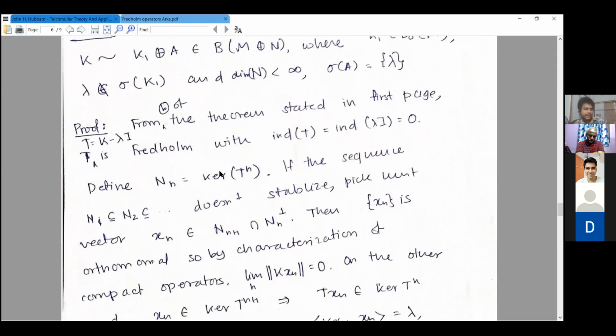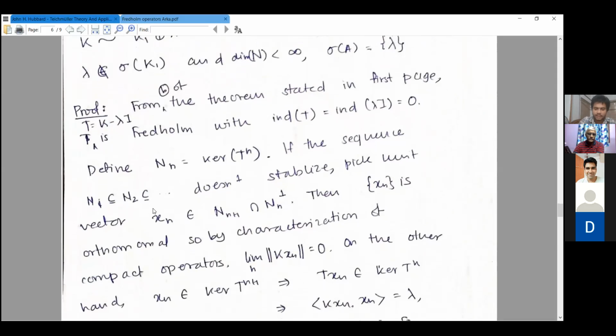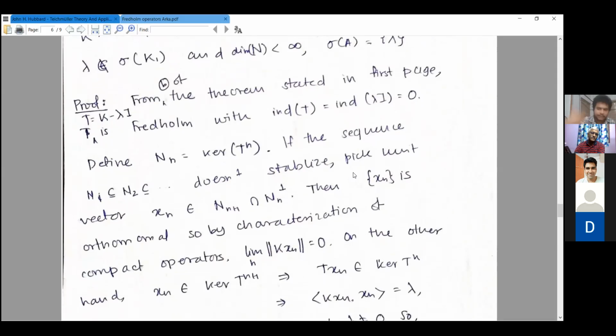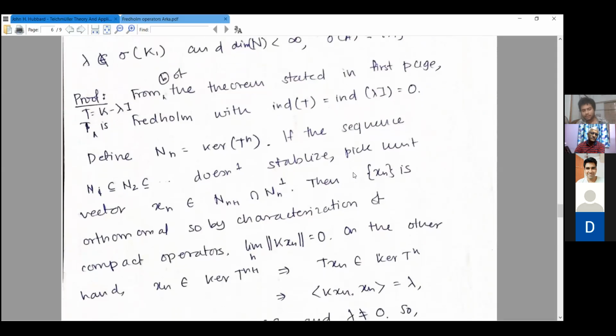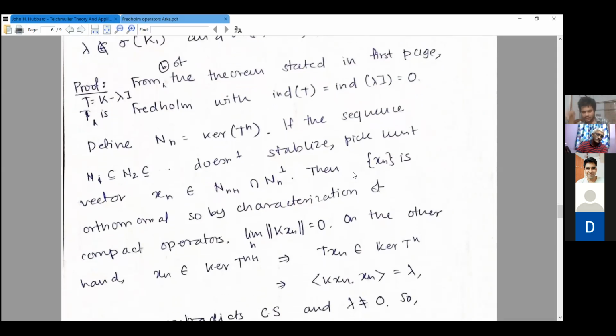Now define Nn equal to the kernel of T to the n. First thing we will show is that this sequence eventually stabilizes. If it doesn't stabilize, then you can just pick a suitable xn in this particular set, such that xn is orthonormal. So by the characterization of the compact operator, the limit of K xn goes to 0, because it is weakly null, since compact operators map weakly convergent sequences to norm convergent ones.